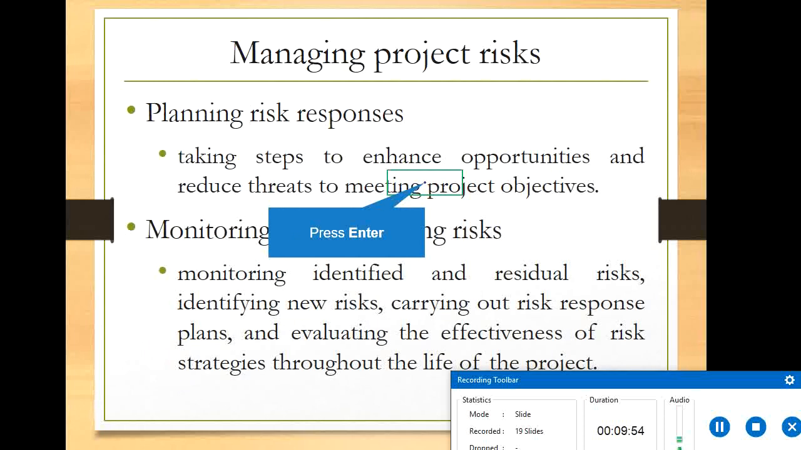And planning risk responses: taking steps to enhance opportunities and reduce threats to meeting project objectives. This is very important. And monitoring and controlling risks: monitoring identified and residual risks, and identifying new risks. There may be some risks already associated with the project, and there may be unexpected risks. That is what you need to identify. Also carrying out risk response plans and evaluating the effectiveness of risk strategies throughout the life of the project. So it is not a one-day activity. You have to be vigilant about risk management activities throughout the life of the project.